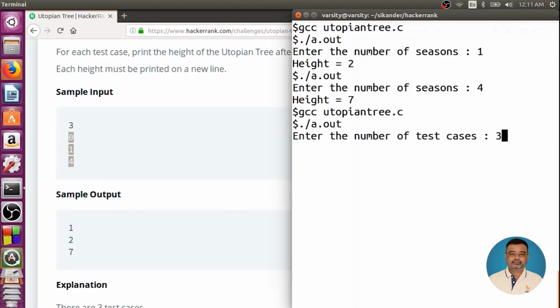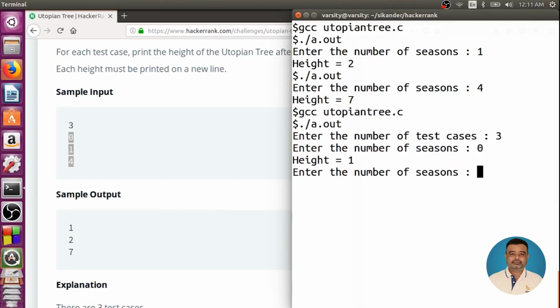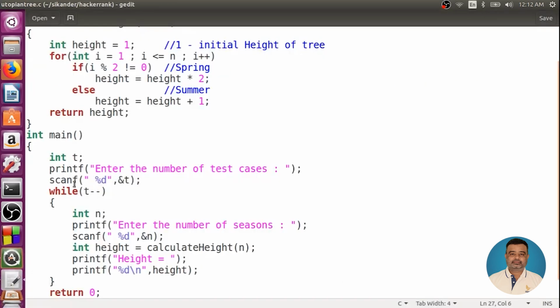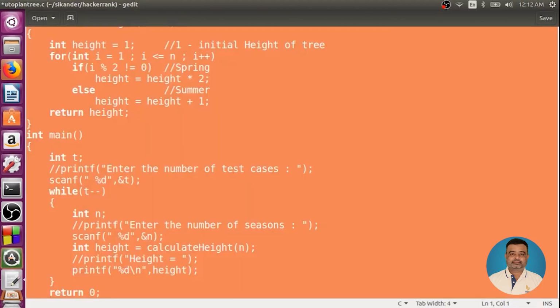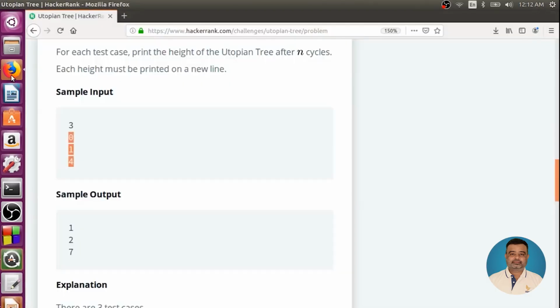First is the number of test cases, 3, and then first it is 0, the output should be 1, and if it is 1 the output should be 2, and if it is 4 the output should be 7. This is working fine. Now our program is good enough to be placed in HackerRank. The only thing is we need to comment out the print statements like enter the number of test cases, enter number of seasons. So let's comment this and this. We'll take this code, copy this and put it out there.